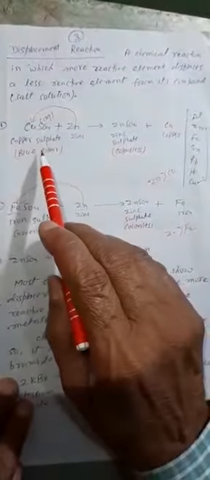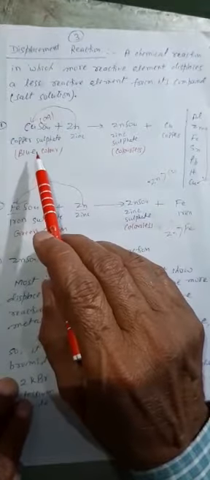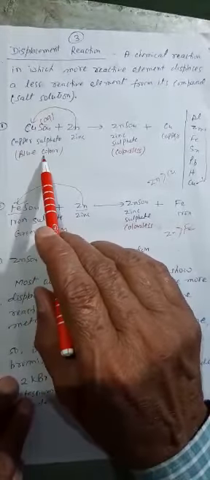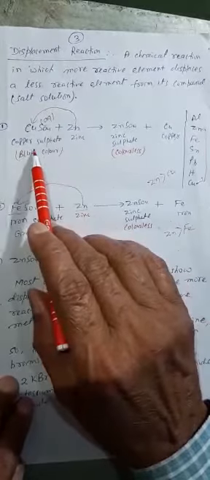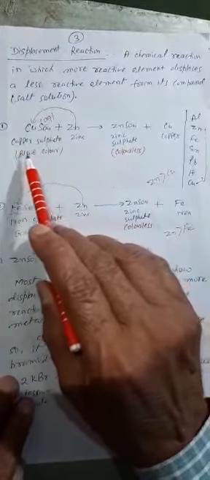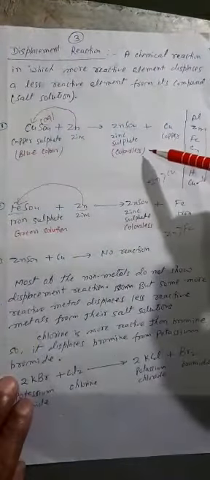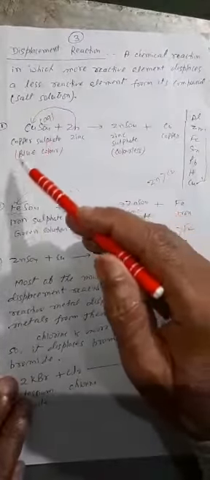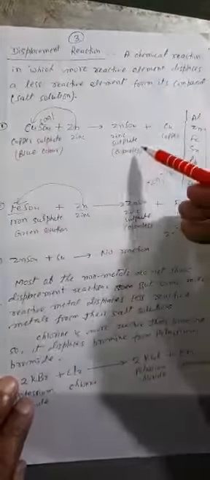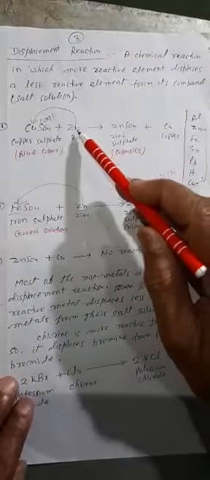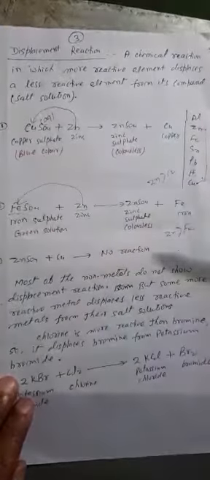Here is one question or activity that may be asked in the form of what happens when, or why this happens. The color of copper sulfate solution is blue, and when zinc is placed in this copper sulfate solution, then after some time the blue color disappears and the solution becomes colorless. Here the question is: why does the color of copper sulfate solution change from blue to colorless after keeping a few small pieces of zinc in the solution? Then what will be the answer to this question?